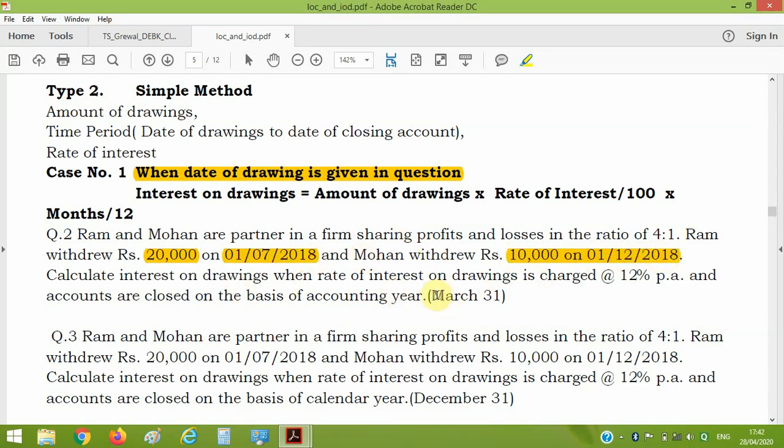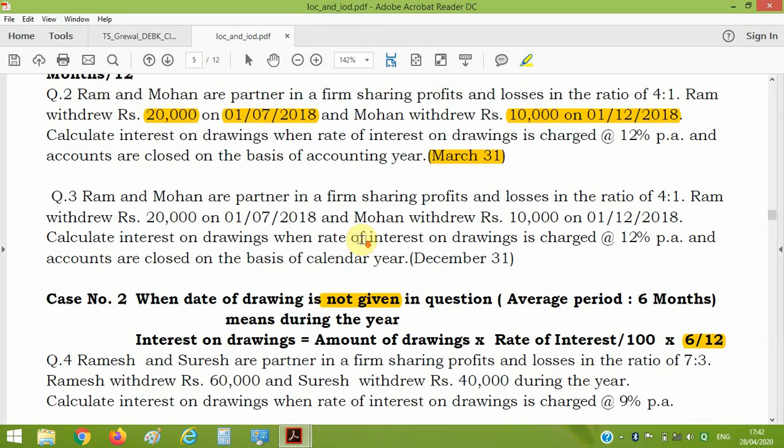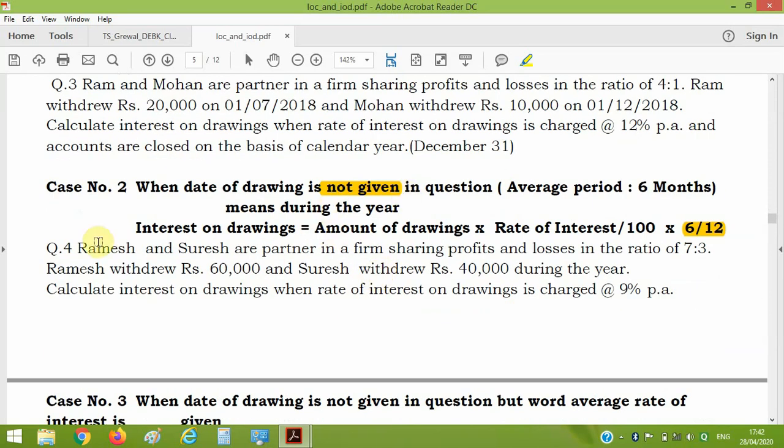If we calculate interest on 31st March, or we close our accounts on 31st March, here very simple: 20,000 into rate, that is 12 by 100, into 9 by 12 from July, which is 9 months, and from December it will be 4 months, so 4 by 12. 10,000 into 12% into 4 by 12 will be the interest on drawing in this case. If time is not given, like in this question, the time period will be 6 and a half months, simply.